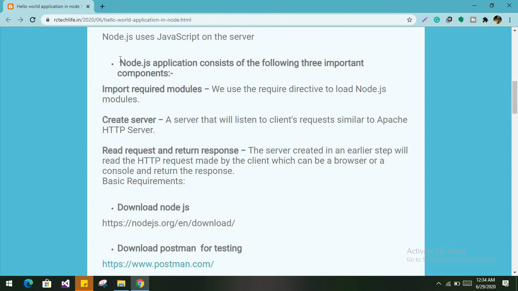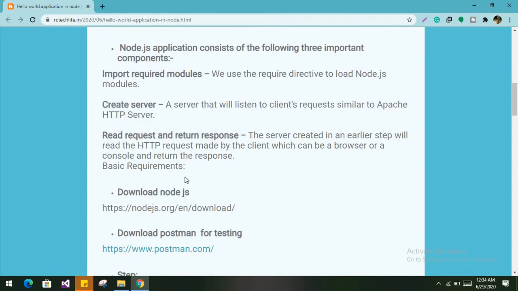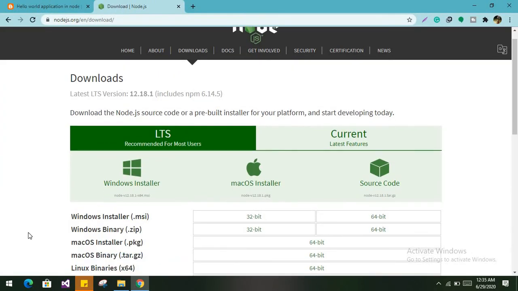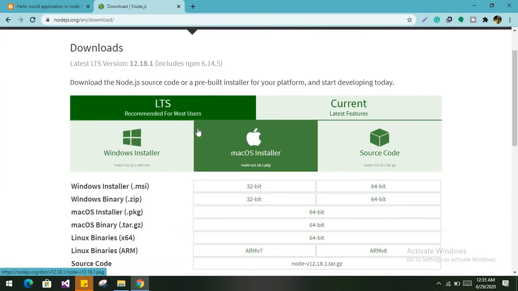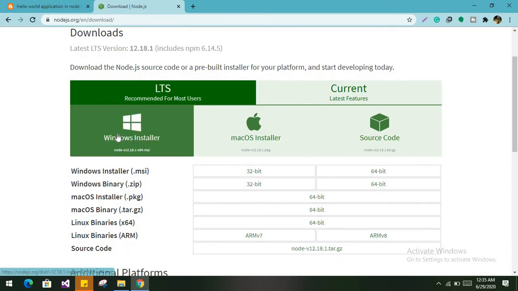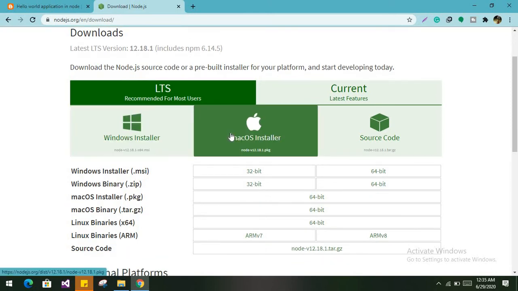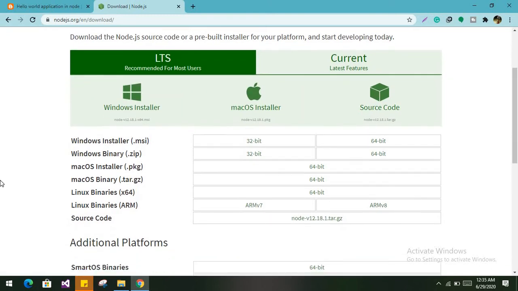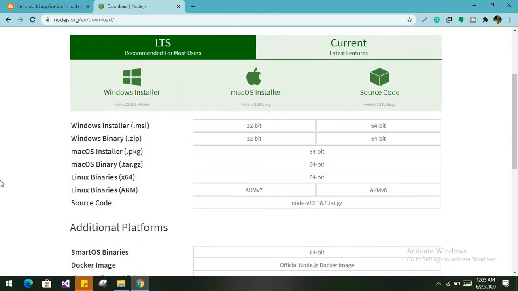Before knowing these points, we will know how to start with Node.js. First of all, you can download Node.js from here. I will provide this documentation in my description box. If you are a Windows user, you can download it for Windows. If you are a Mac user, you can download it for Mac. I have already downloaded it, so I will not download it again.